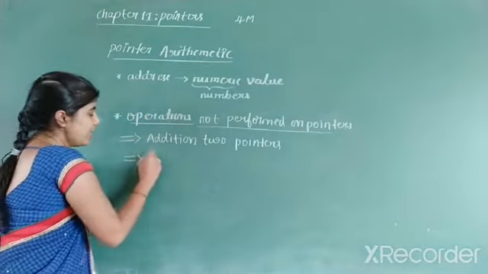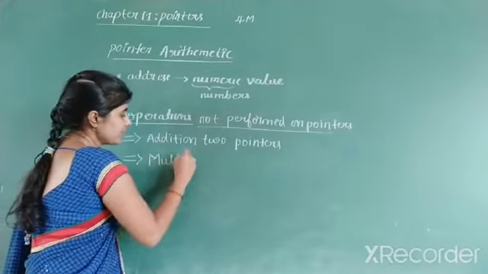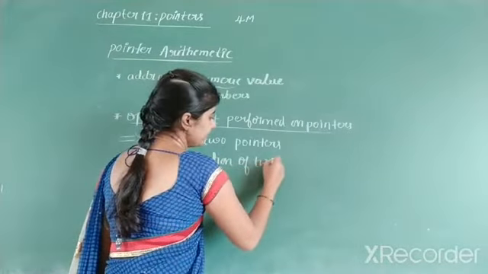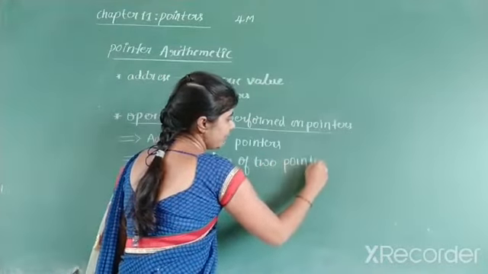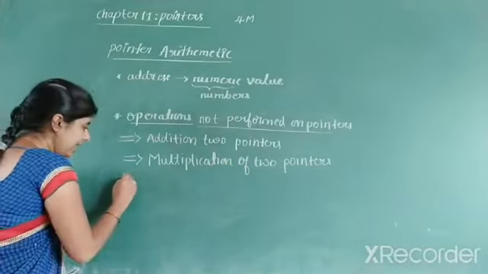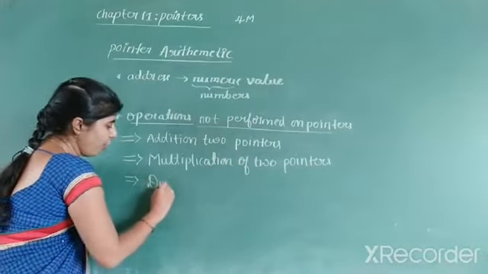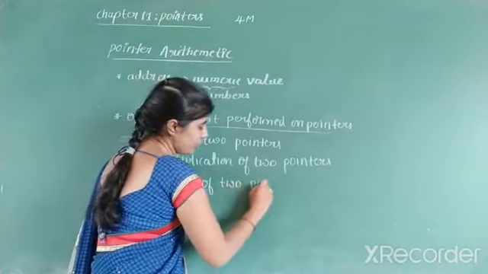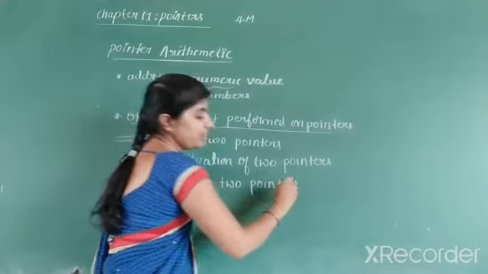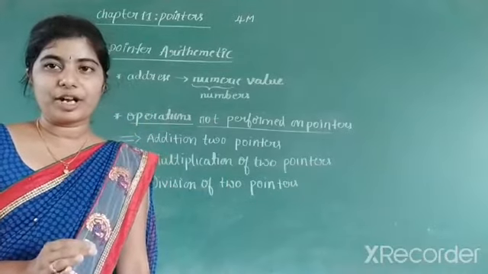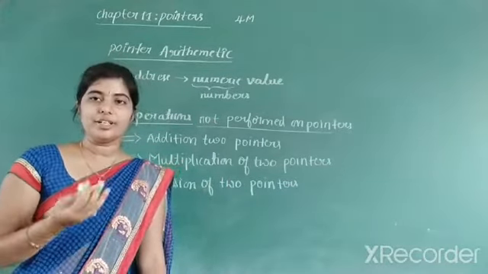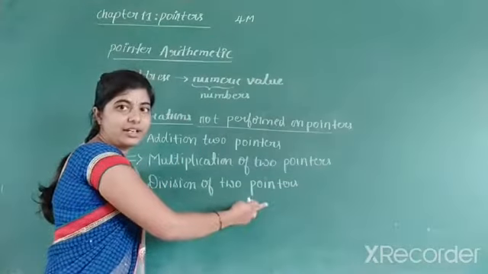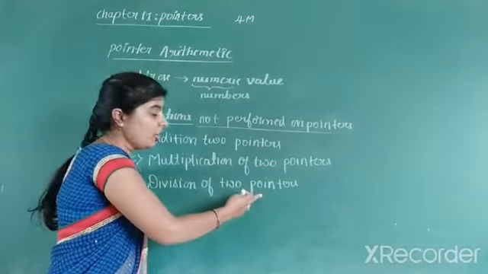And the second one is multiplication of two pointers. Multiplication of two pointers is not possible. And the third one is division of two pointers. Division of two pointers is also not possible. Means it is not possible to divide the addresses of two memory locations. We can divide two integers, we can divide two natural numbers, but it is not possible to divide two pointers.